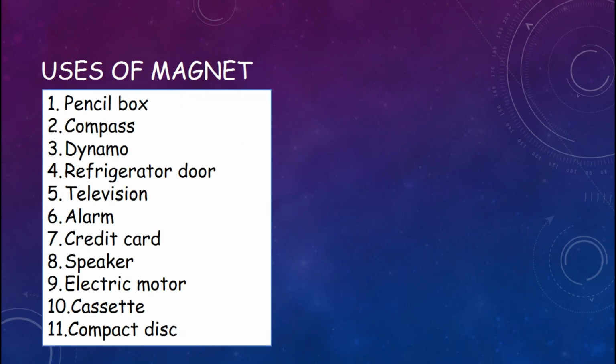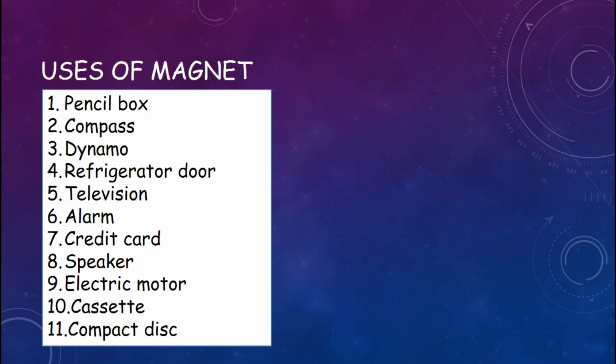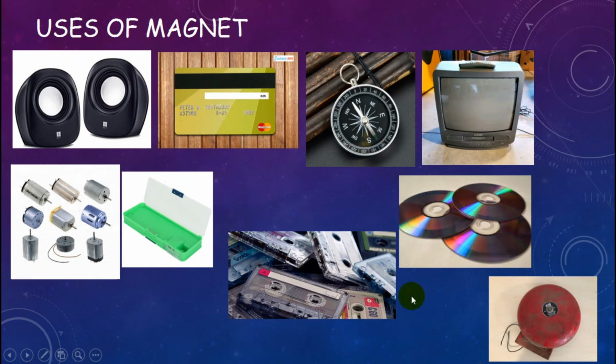Uses of magnets. There are many things. Uses of magnets around us. Number 1, pencil box. Number 2, compass. Number 3, dynamo to generate electricity. Number 4, refrigerator door. Number 5, television. Number 6, alarm. Number 7, credit card. Number 8, speaker. Number 9, electric motor. Number 10, cassette. 11, compact disc. Look at this picture.